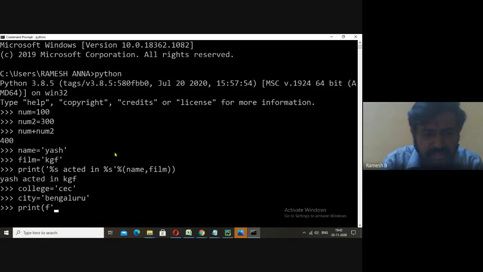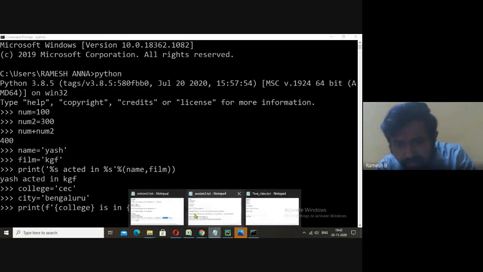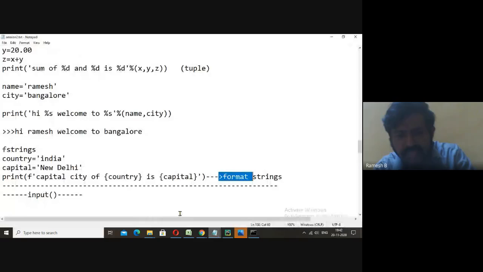We want the message like CEC is in Bangalore. So you must write here college is in, again brackets. Now the variable name is city. After this, just close the quotes.